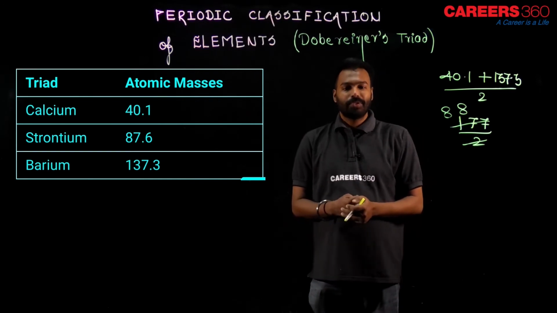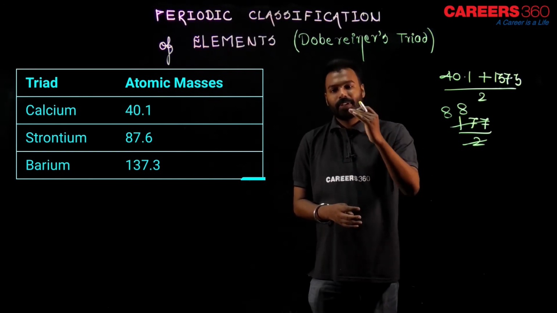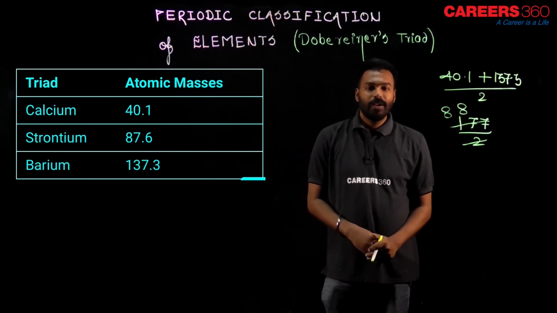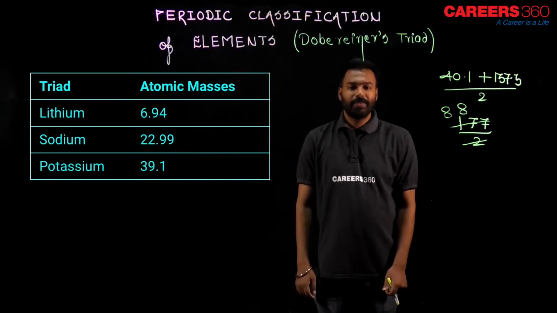That's what Dobereiner was trying to say, that the average atomic mass of the first one and the last one is equal to the middle one. Okay, one last example I will give you now: lithium, sodium and potassium.